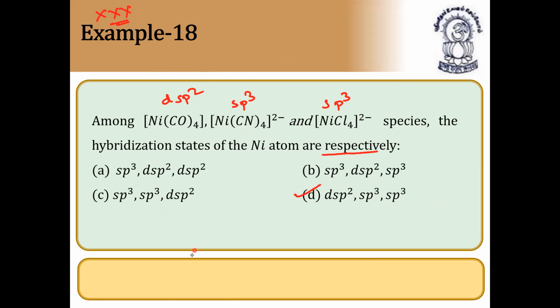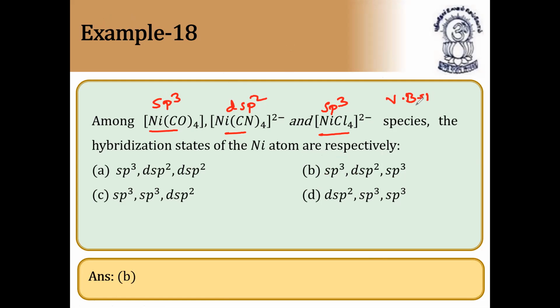Option B. They have given sp3, dsp2, and sp3. So it is correct only. It is option B only, because this is sp3, this is dsp2, this is again sp3. So you should remember certain things from VBT, valence bond theory. So answer is B. Next question.